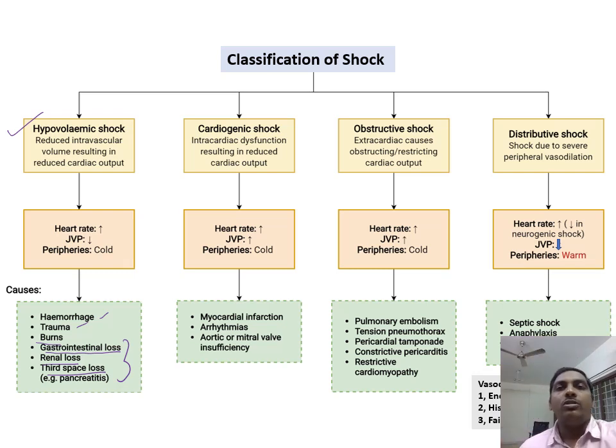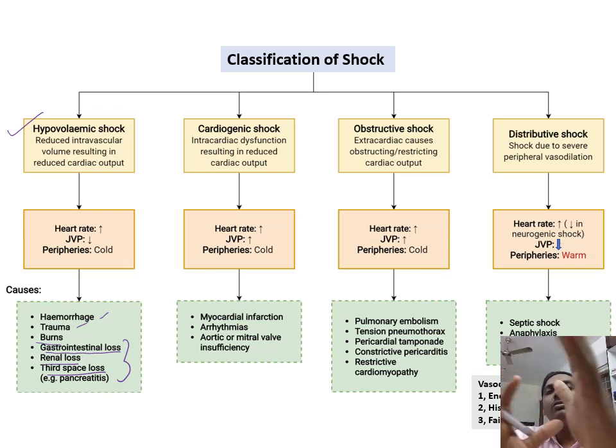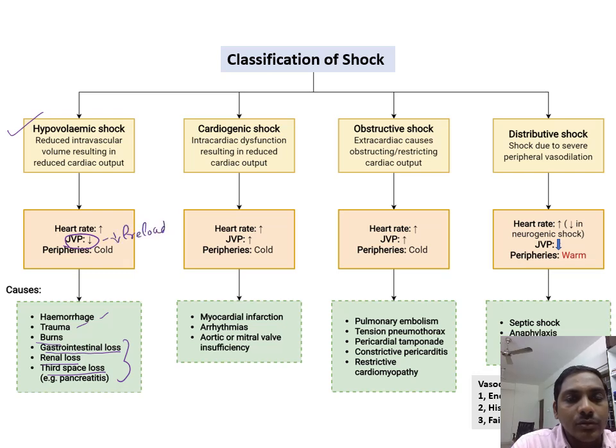So what happens in a hypovolemic shock? When there is decreased intravascular volume, there will be decreased preload to the heart. That means a decreased amount of volume is available for the heart to pump. So what will happen? In response to it, the heart rate will rise and the JVP will be reduced because of decreased preload. You should just recollect the cardiac physiology, right? And the peripheries will be cold because of vasoconstriction, thereby allowing the blood supply to the vital organs.